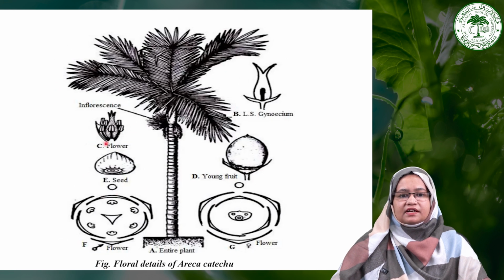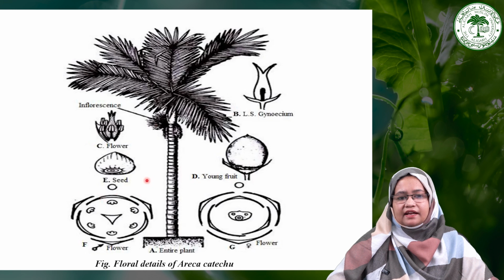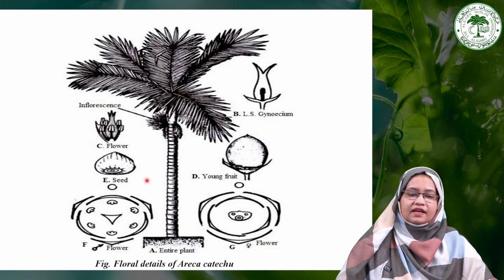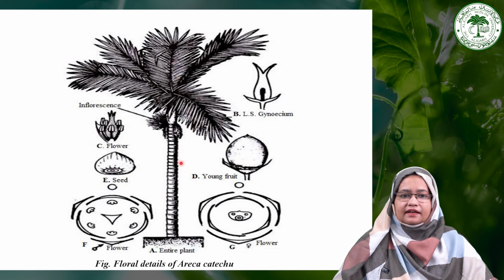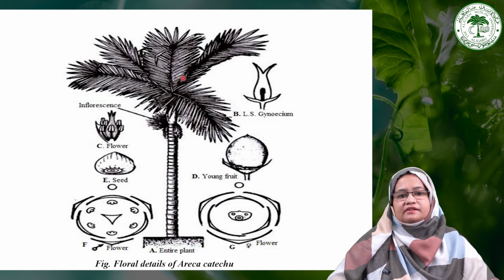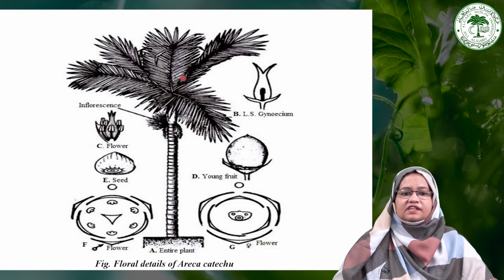Now moving towards the next common plant, that is Areca. As we have discussed earlier in the habit, in some plants there is a quite prominent mark of the leaves. As we can see here, these are the leaf scars which become woody. As you can see in this particular Areca palm, they have prominent leaf marks which we can see in this stem. This is the entire plant.